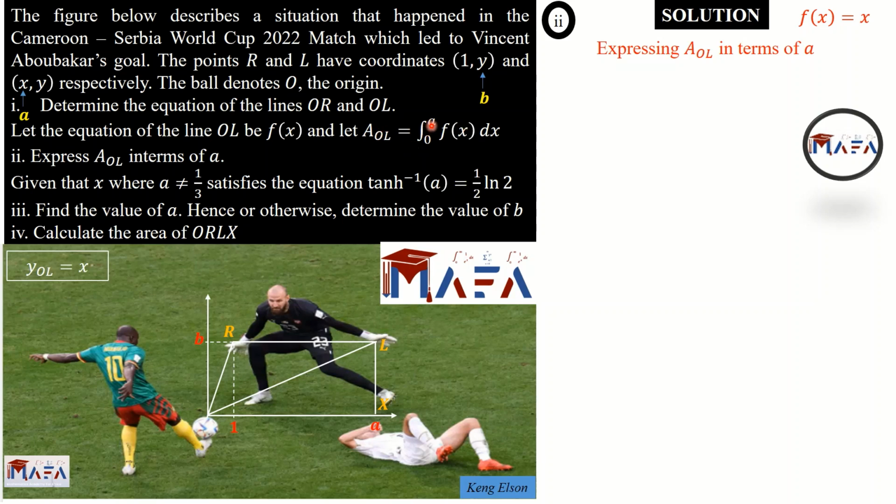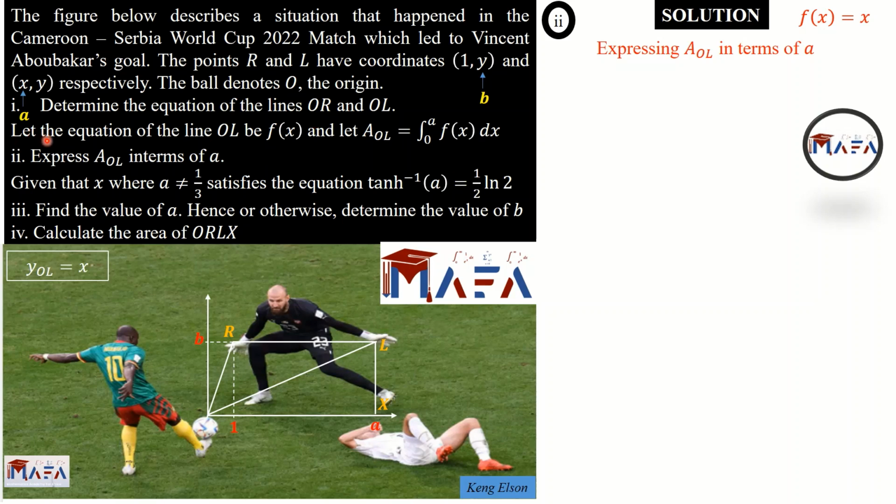Okay, so here I've replaced the x with a, yes, so that we should not be confused. So anyways, here is supposed to be a as well. Given that a, where a is different from 1/3, satisfies the equation tangent inverse of a is equal to half ln 2. So like I was saying, so we should not be confused.